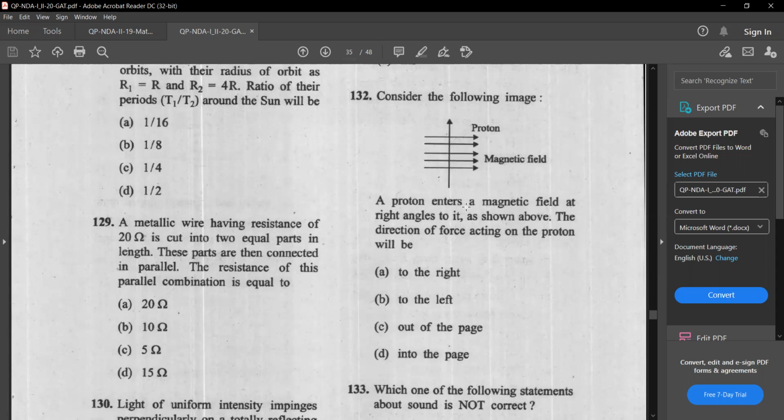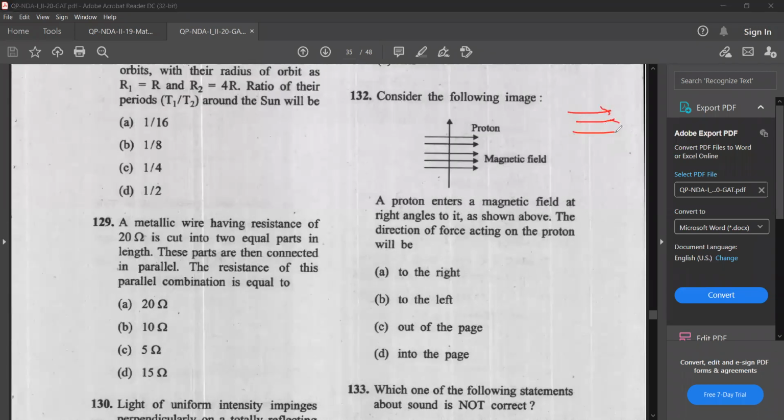So the magnetic field is going like this, and the proton enters perpendicular to it. You have to find the force. Just try.